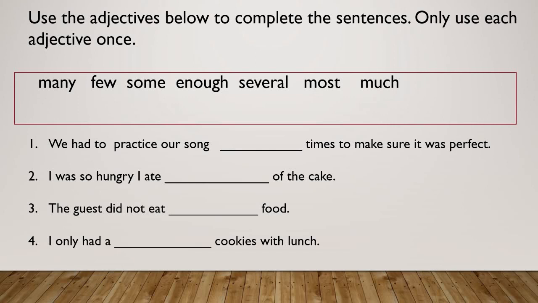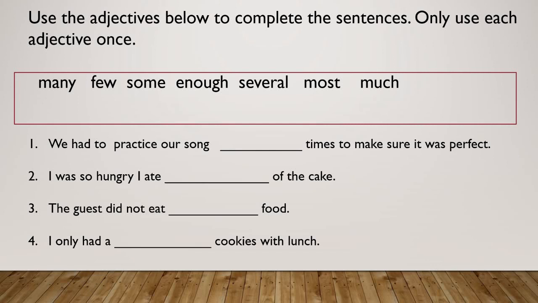The answer is: we had to practice our song several times to make sure it was perfect. Now the second one is: I was so hungry I ate dash of the cake. So what will be the answer over here? Yes, correct. I was so hungry I ate most of the cake. Correct, student. Now the next one you have to do on your own.